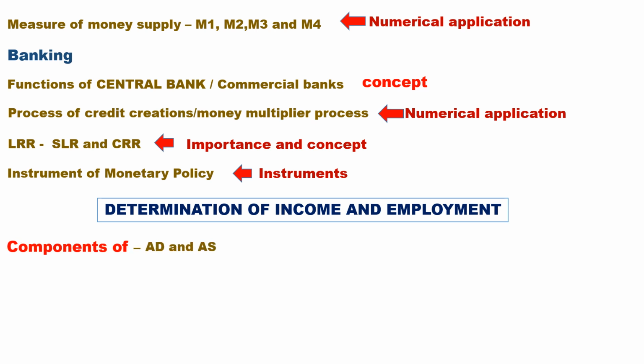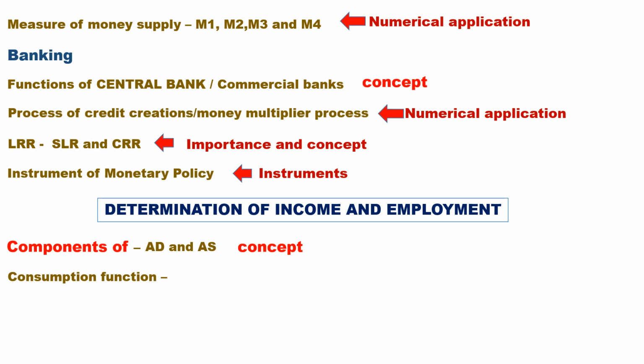Components: aggregate demand and aggregate supply. Aggregate demand is equal to C plus I, the consumption and investment. Aggregate supply is equal to consumption plus saving. Its concept may be asked.